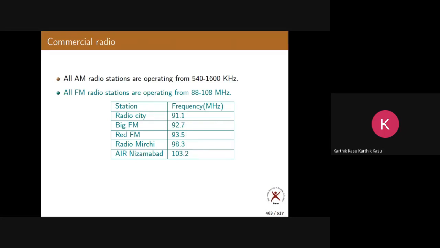That is called broadcasting. In the same way, if you happen to go to your district headquarters, you open your FM radio in the mobile, tune to that particular radio station, and you will get it. But as of now, search for your district FM radio station, at what frequency it is operating. Try to listen to that online.